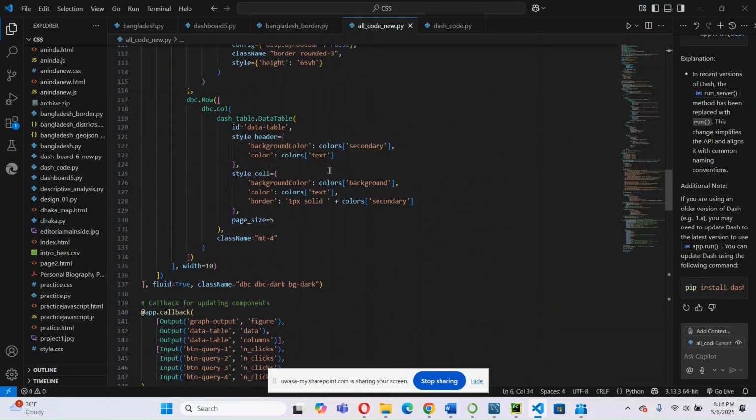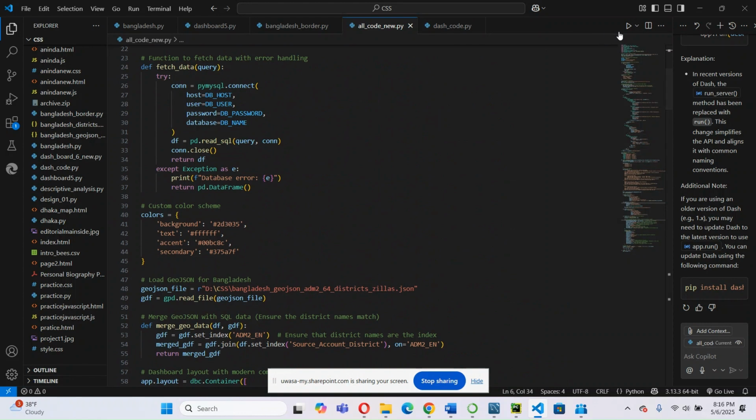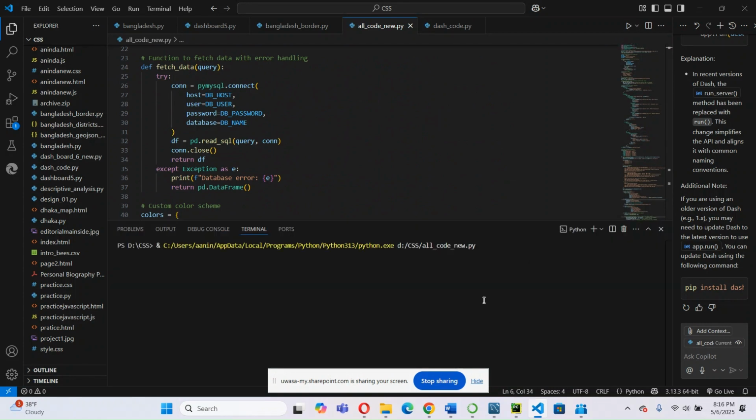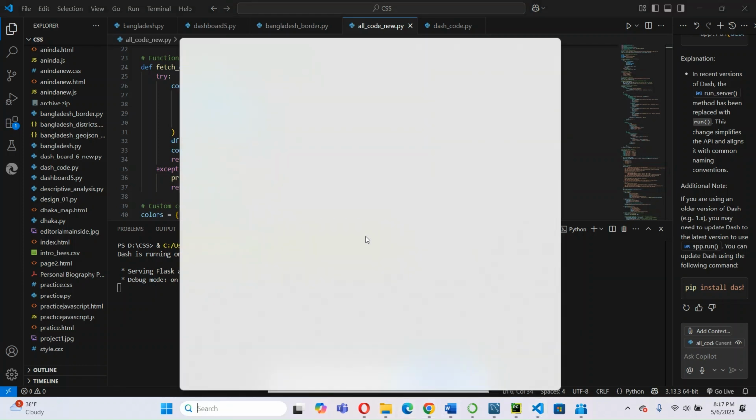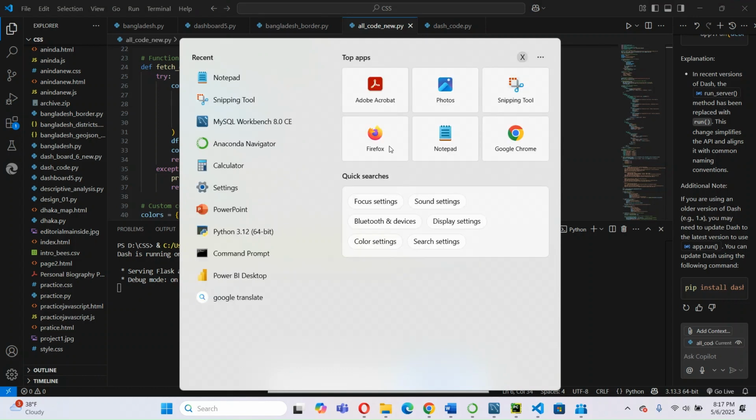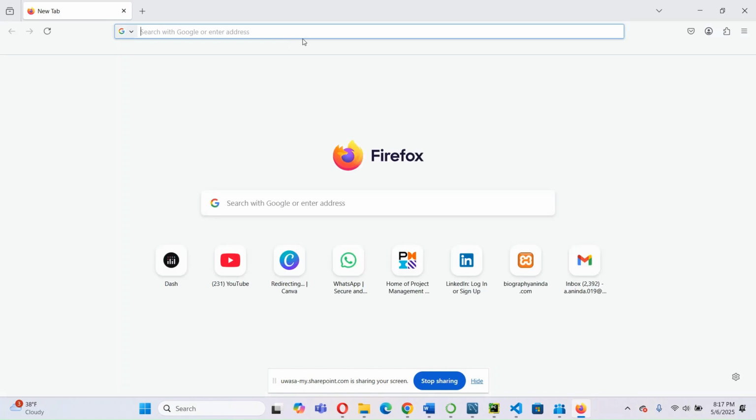What I want to show, if I run this program now, is this link. If I go to this link, select this browser and put this link here.